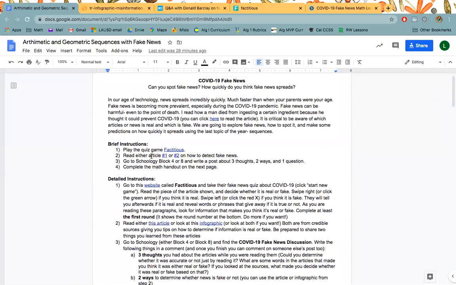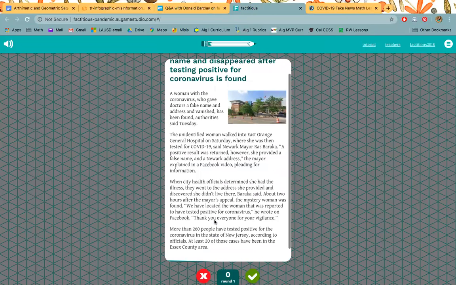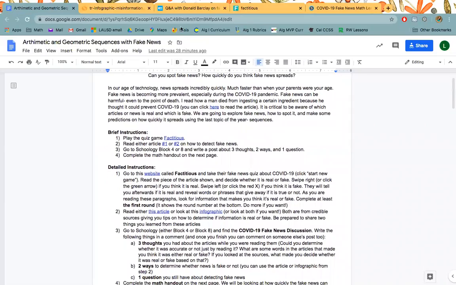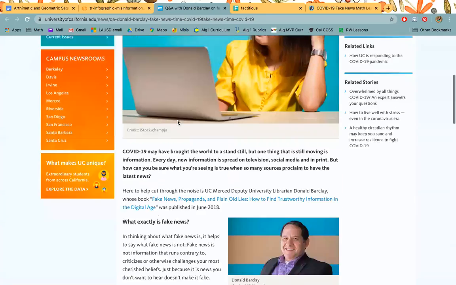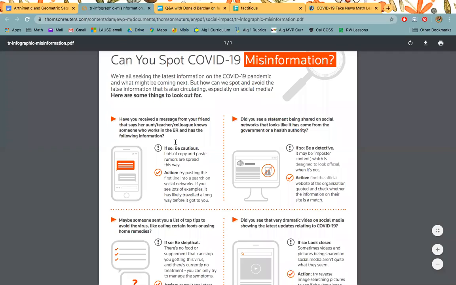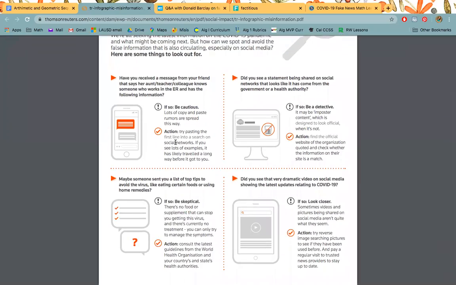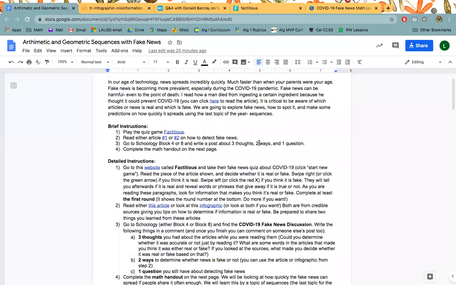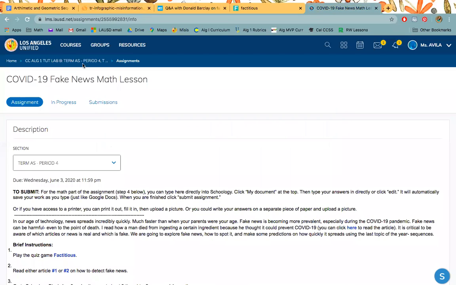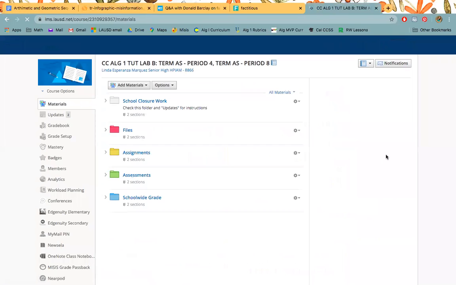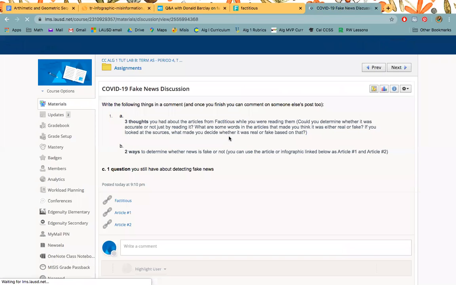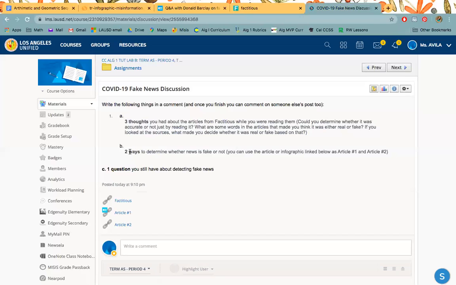Okay, so that was a lot. Let me just reiterate. You're going to go to that website, Factitious. You're going to play a game, seeing whether news is fake or not. Second thing you're going to do is either you're going to read this article, or you're going to look at this infographic to find 2 ways that you can spot fake news. You're going to go to Schoology and go to the discussion. And you're going to type, it's going to be a 3, 2, 1 discussion. So 3 thoughts you had, 2 ways, 1 question.